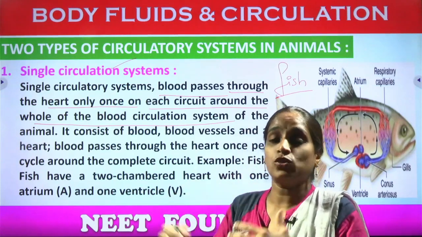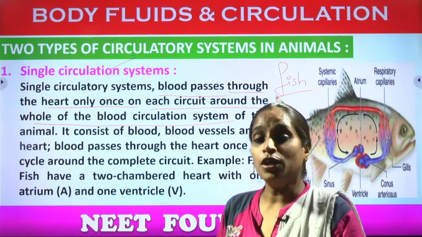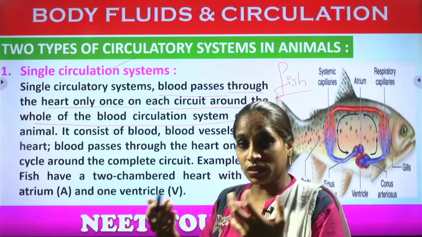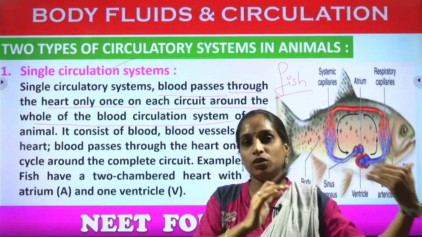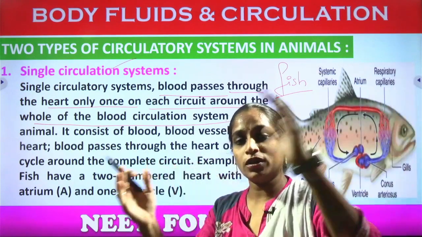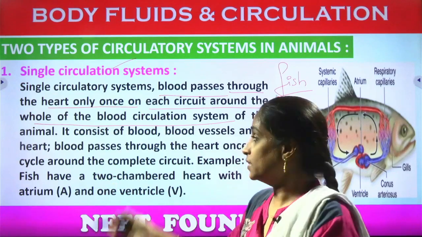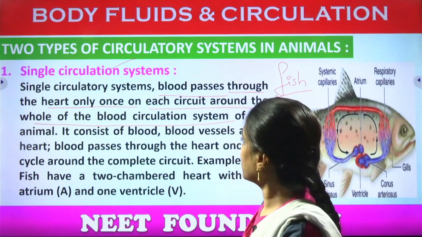Okay, so why does it have to reach the heart and why does it have to reach the body parts? The different substances from the body move towards the atmosphere, and from the atmosphere what is moving into the body in the single circulation? Let us see the mechanism. Before that, let us complete this.